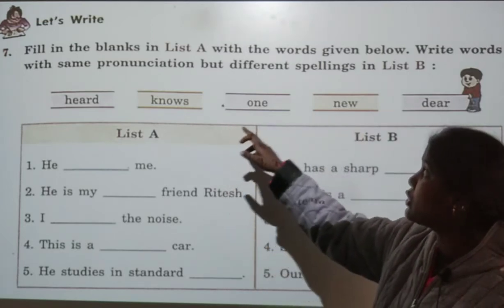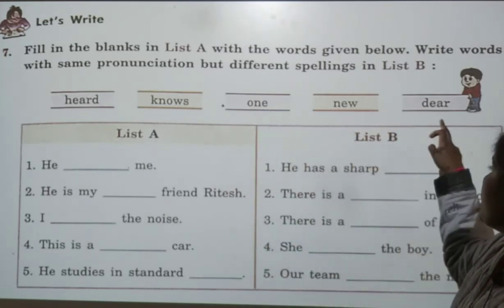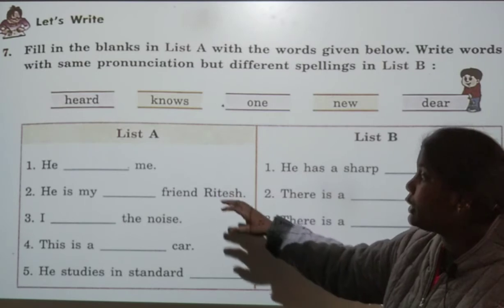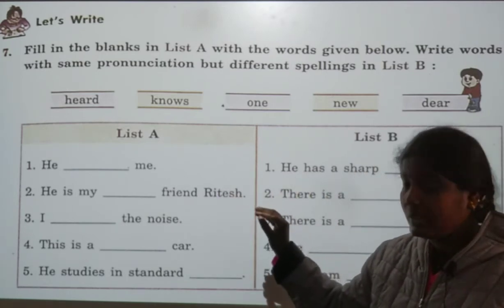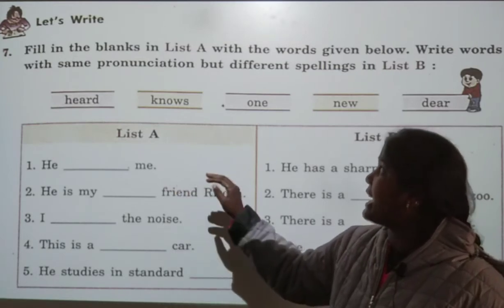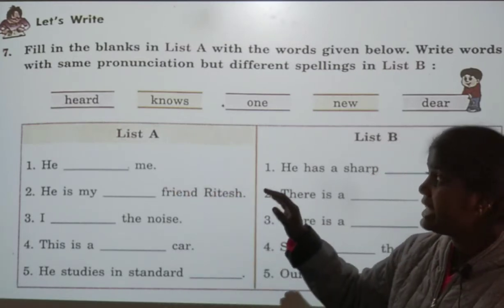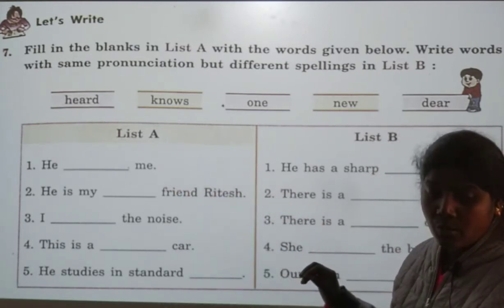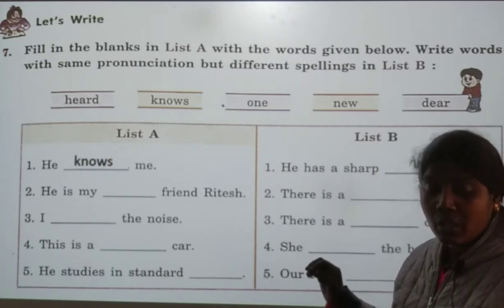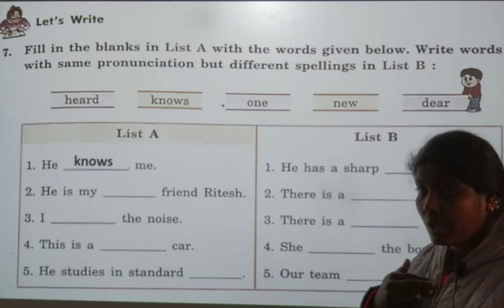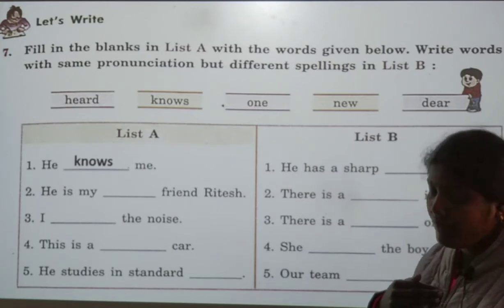Here: nose, knows, new, knew, dear, deer. So according to the sentence, we are going to fill that word. Okay, he dash me. So, he knew or knows. He knows me. Okay, he knows me very well.